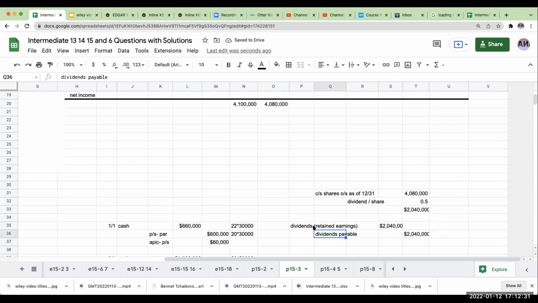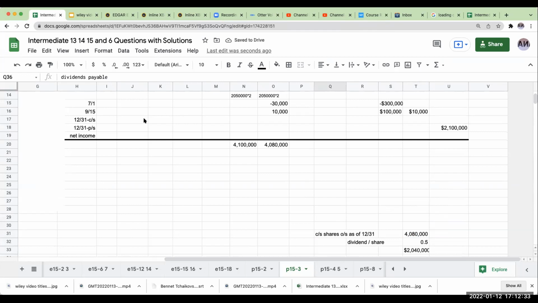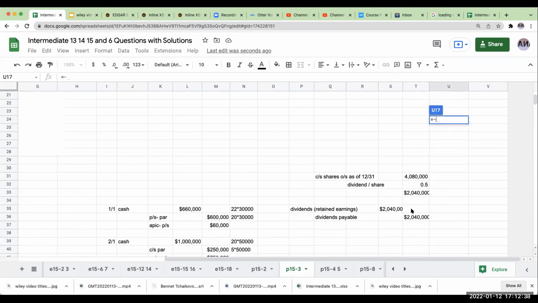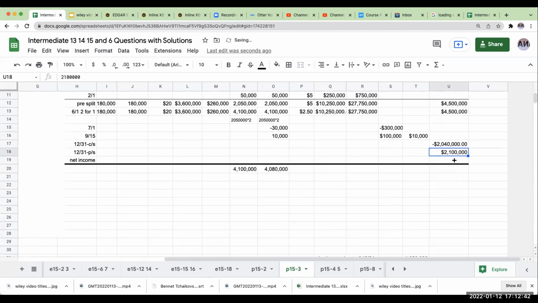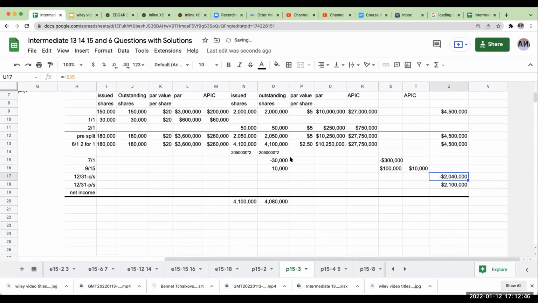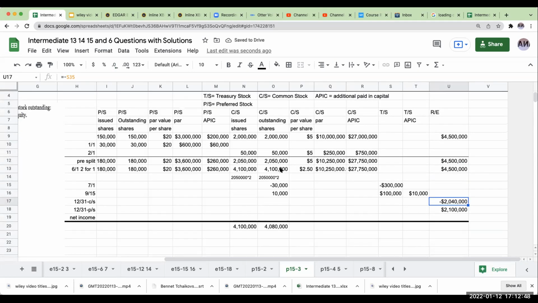This is going to be a liability. So where does the common stock dividend go? This is going to show up over here as a negative amount because the dividend is going to be reducing retained earnings. So I'm going to show that as a negative to this retained earnings, basically my tracker right over here. Okay, let's do the preferred stock.